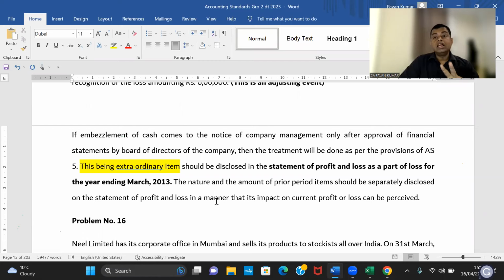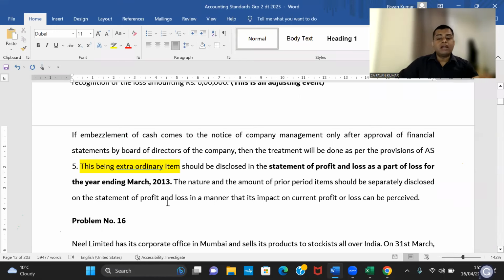Point number two, if there is any government grant which is actually revoked and you are refunding a government grant, or the government is attaching your property, government action to take some of your assets, that can be extraordinary. As per the accounting standards, only these two things are extraordinary now. So anything like net realizable value of inventory being lower than the cost, a provision created, a provision adjusted, all these are ordinary items. This is not an extraordinary item.